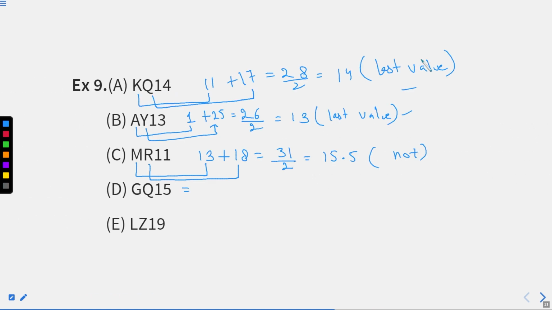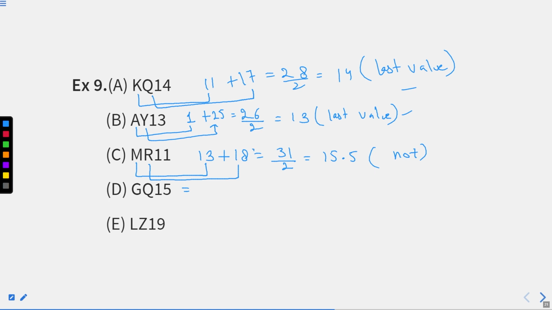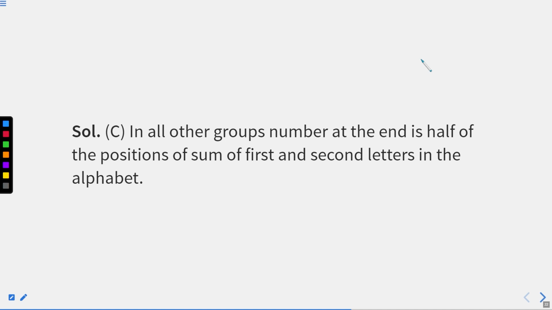That is so simple a part, right? So in all other groups, the number at the end is half of the sum of the positions of the first and second letter in the alphabet. I hope this part is clear. Which is not working in this case. The sum should be 22, so that when it is divided by 2, we'll get 11, right? Right now we are not getting the same. So option C is our answer. I hope there is no problem in finding answers still here, right?